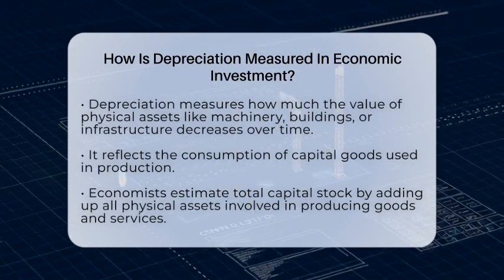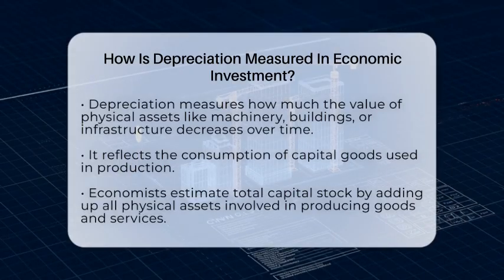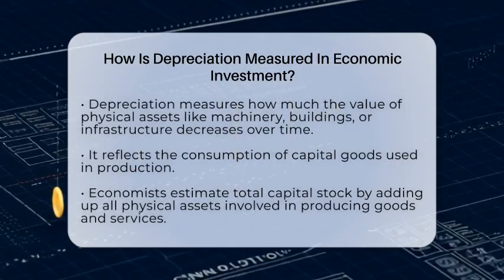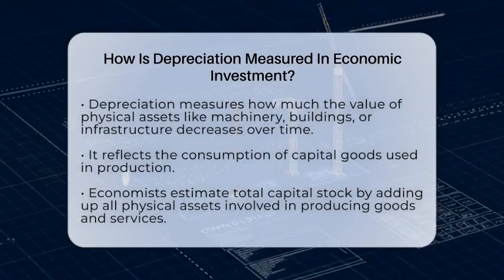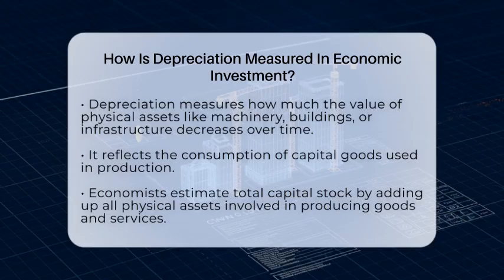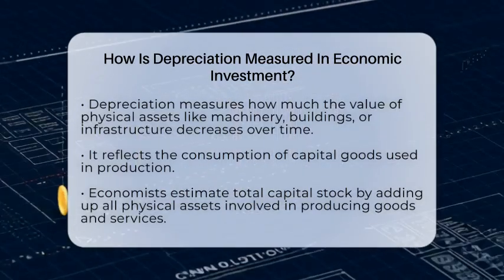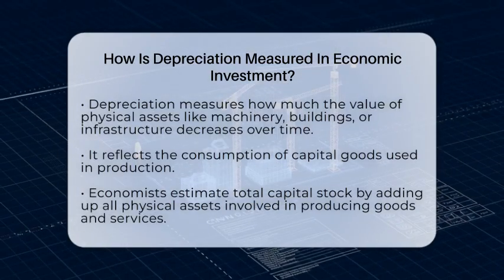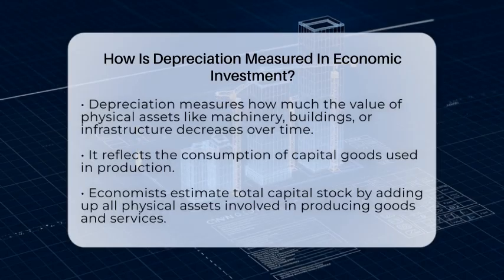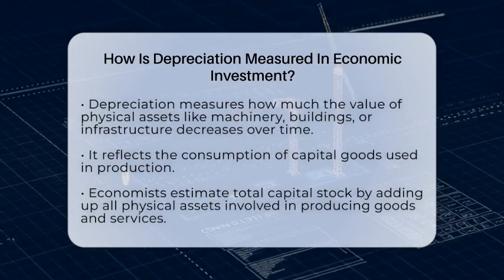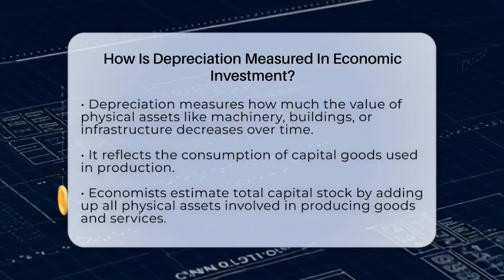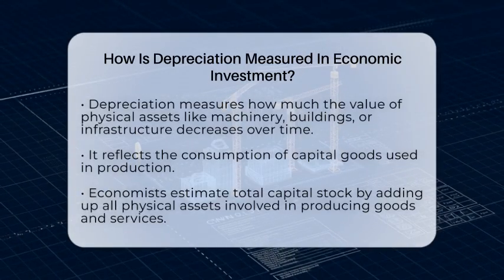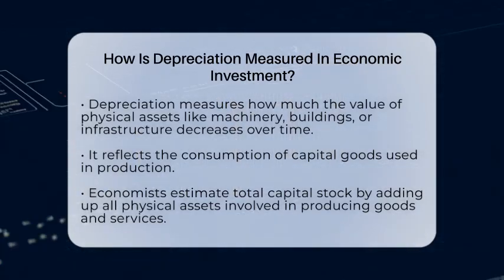In economic investment, depreciation measures how much the value of physical assets like machinery, buildings, or infrastructure decreases over a period, usually a year. It reflects the consumption of capital goods used in production. This is important because it helps us see how much of the total investment actually adds to the economy's productive capacity. To measure depreciation, economists start by estimating the total value of the capital stock.